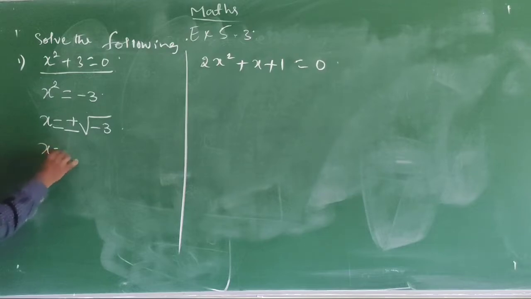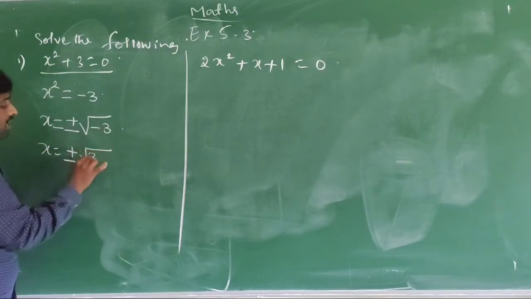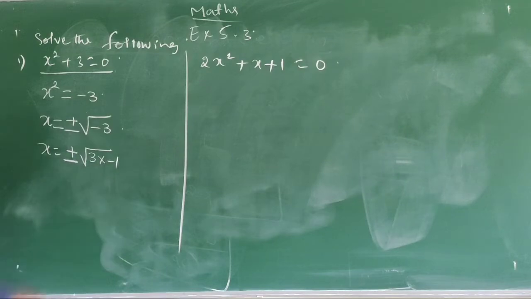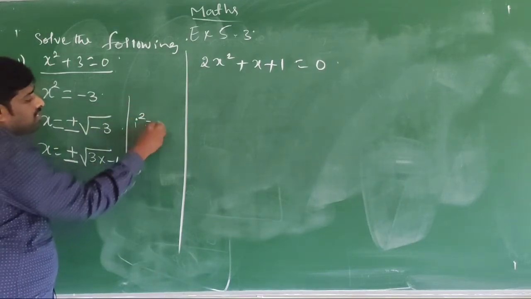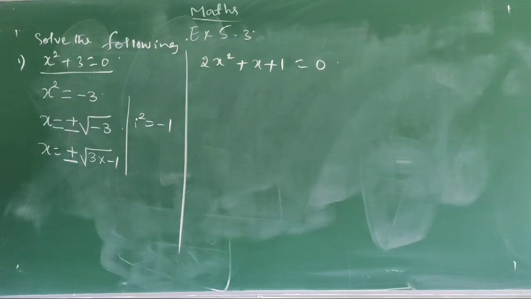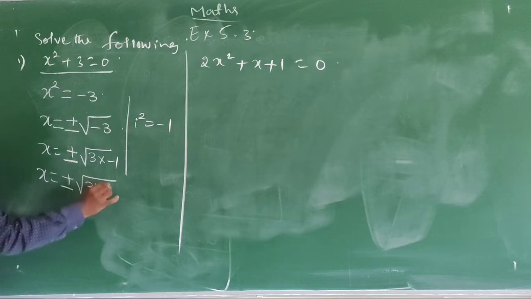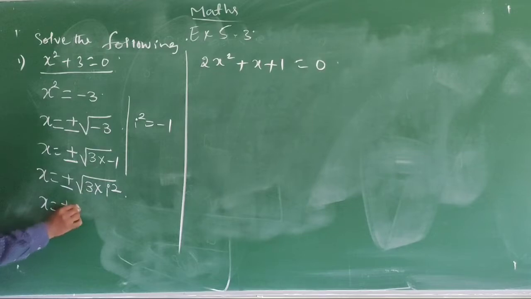That is x is equal to plus or minus square root of 3 into minus 1. Already we know that in complex numbers i square is equal to minus 1. That is x is equal to plus or minus square root of 3 into i square. That is x is equal to plus or minus i root 3. This is the solution of this problem.